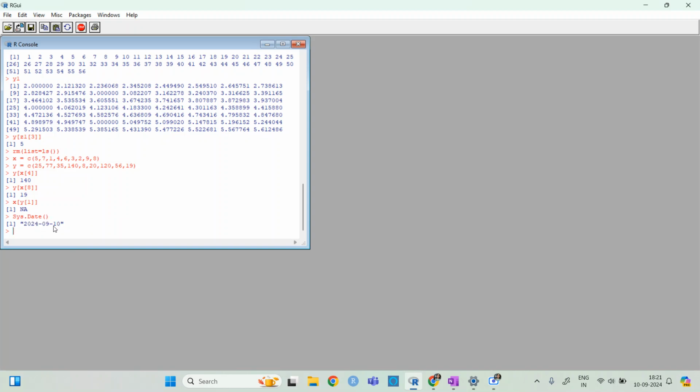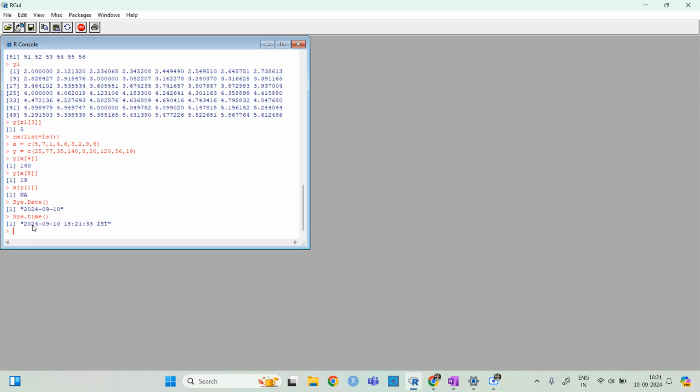So the date is 10 September 2024. If I want it along with time, then it will give me date and time, and this one is the zone. So IST, because for India it is IST. So this one is just date.